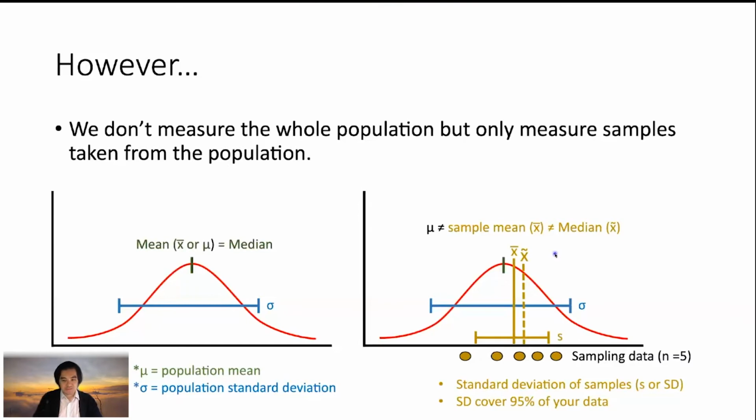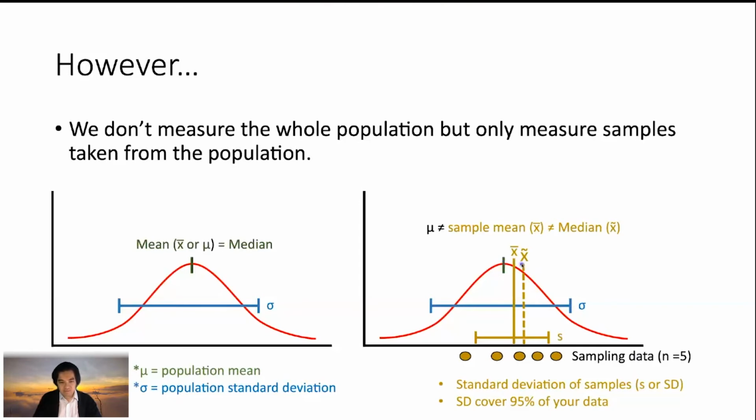As I mentioned, we rarely measure the whole population. We usually take a sample out from the population. For example, in this instance, we take 5 samples. We measured 1, 2, 3, 4, 5 samples, so we have an n of 5. And then we calculate the mean. And somehow the mean of our sample is different from the population mean.